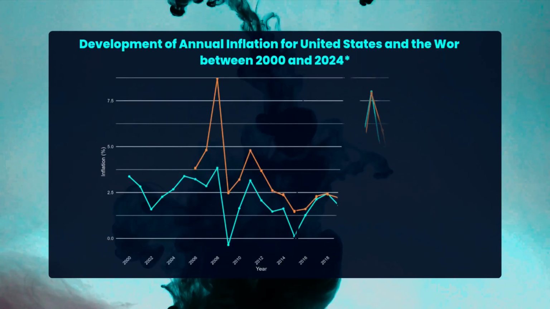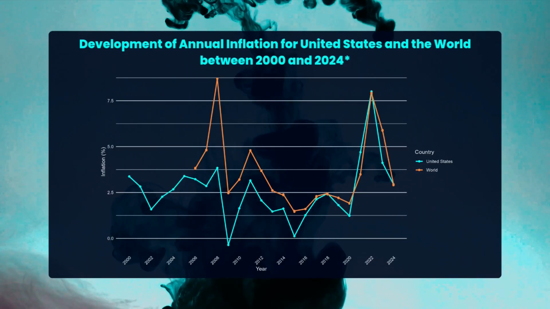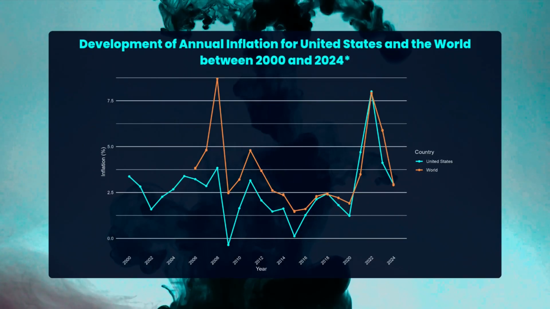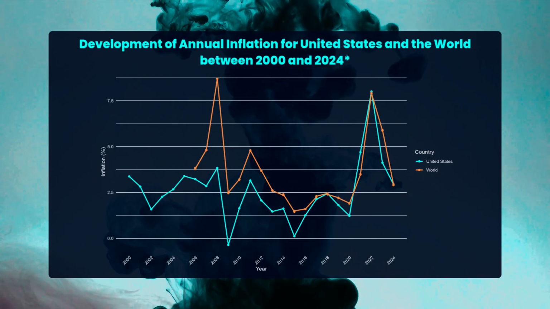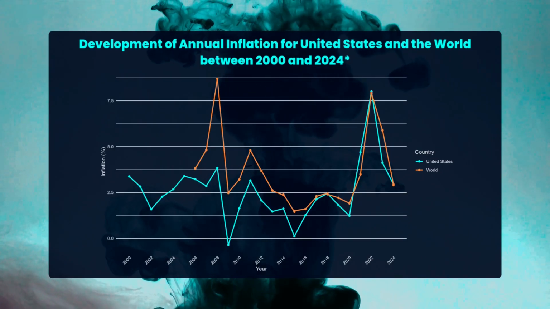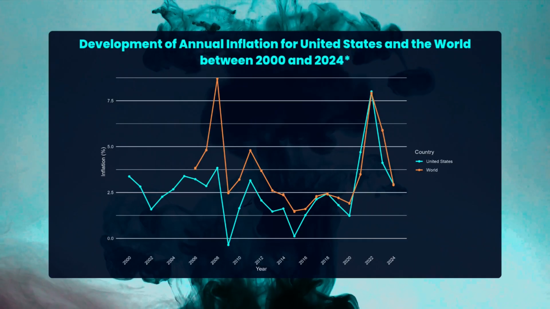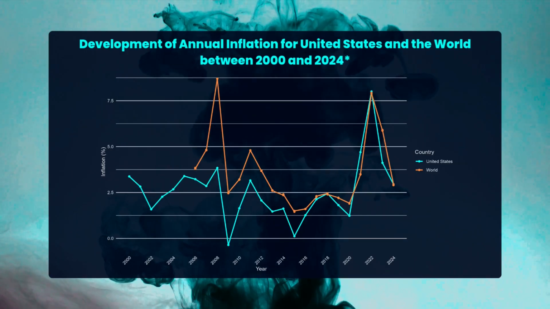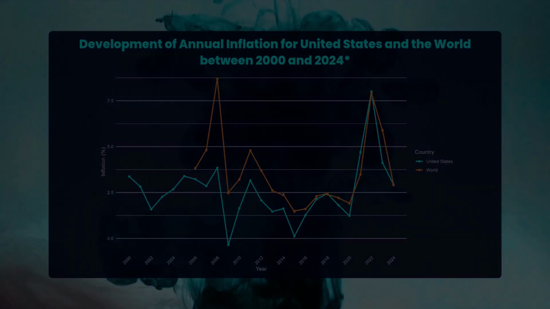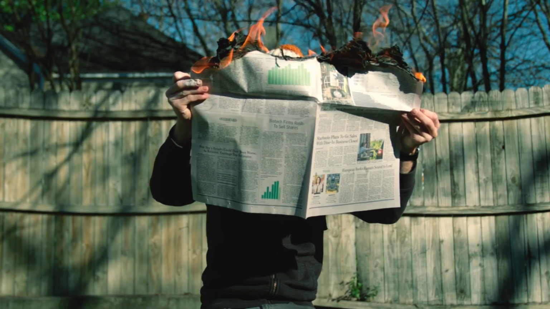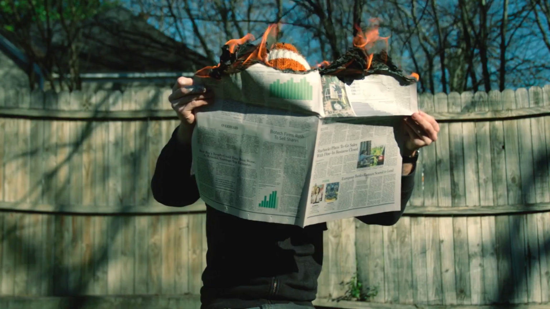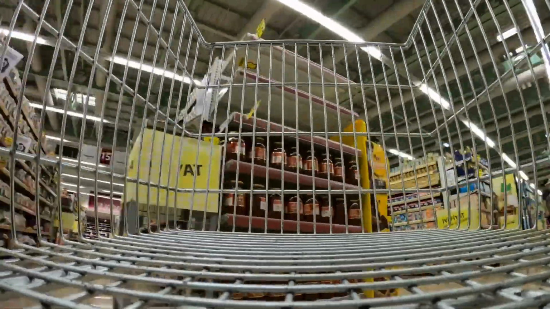Then came the early 2020s. A pandemic, disrupted trade routes, and rising energy costs pushed prices up again. Inflation reached levels unseen in decades, higher than the 1990s or 2000s, yet still far below the peaks of the 1970s. So why is it such a hot topic today? The answer lies in several unusual developments happening at once, pushing prices up faster than seen in decades.